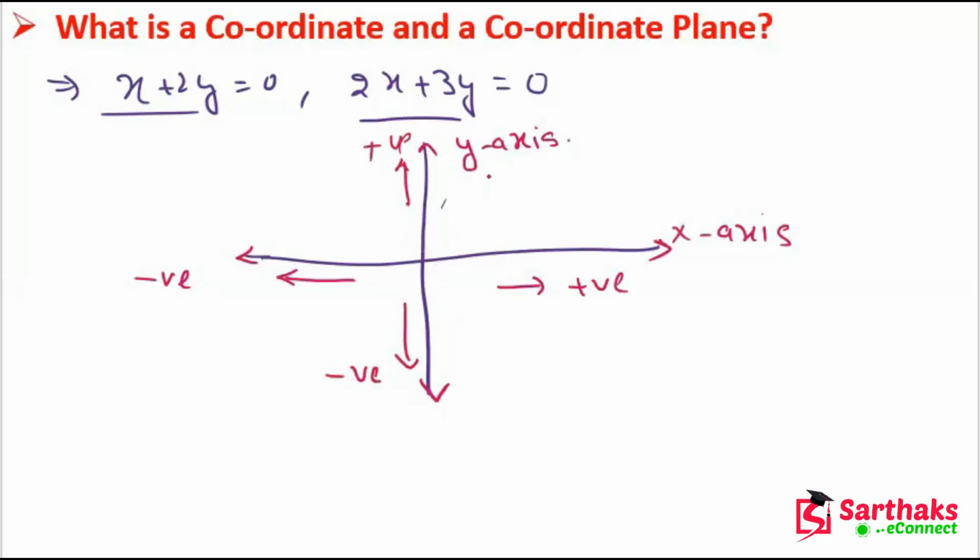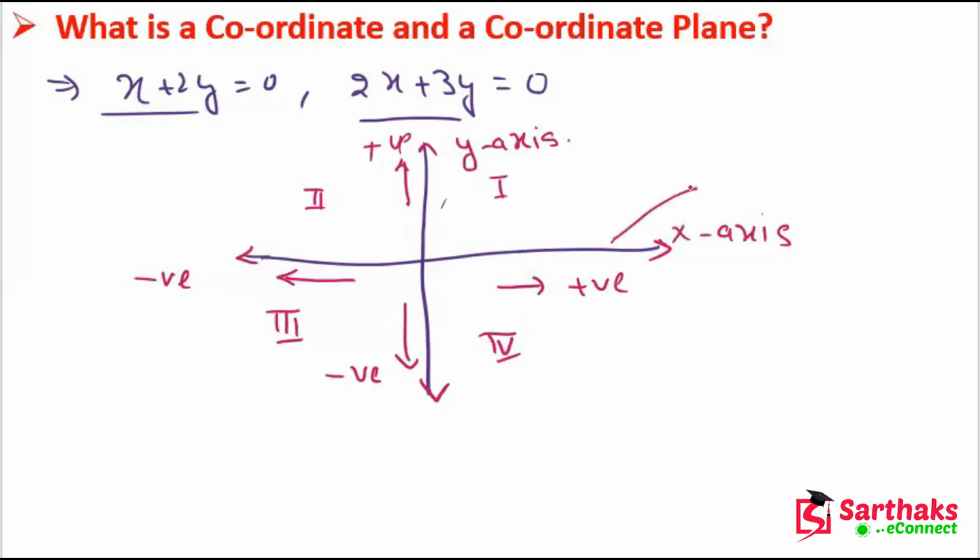So this is the first quadrant, this is the second quadrant, this is the third quadrant, and this is the fourth quadrant. There are four quadrants. I hope you understand this point.